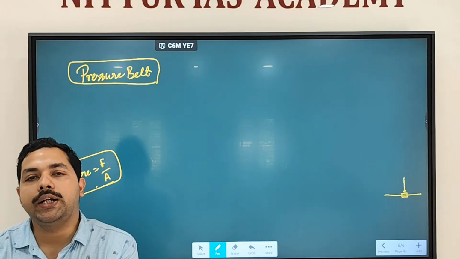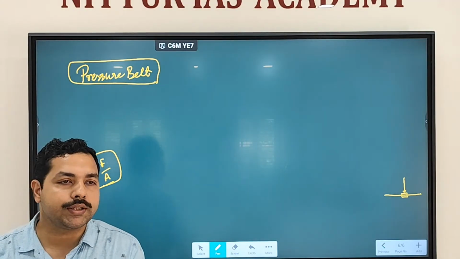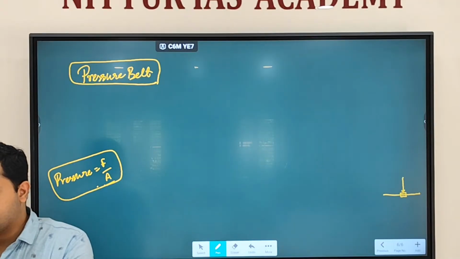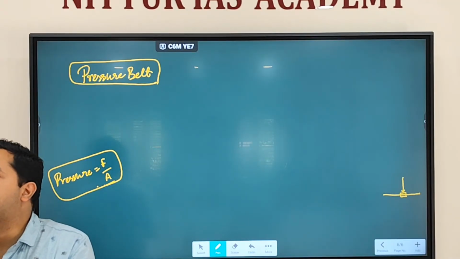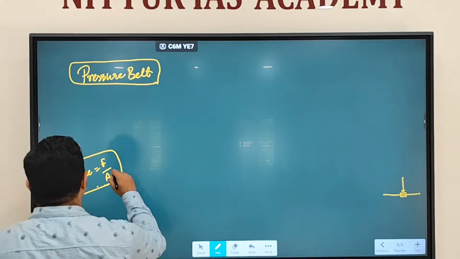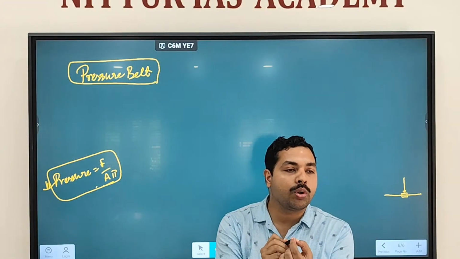But if I'm putting a needle, the needle will come out from the other side. Why is this happening? Because the area of this is more. When area is more, pressure is going to be less. A needle has a very small area.